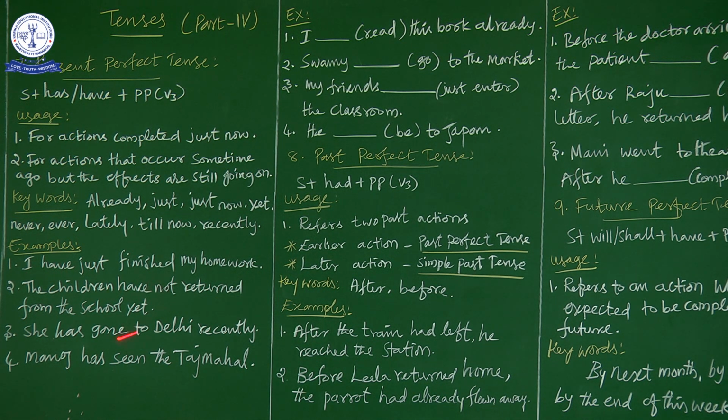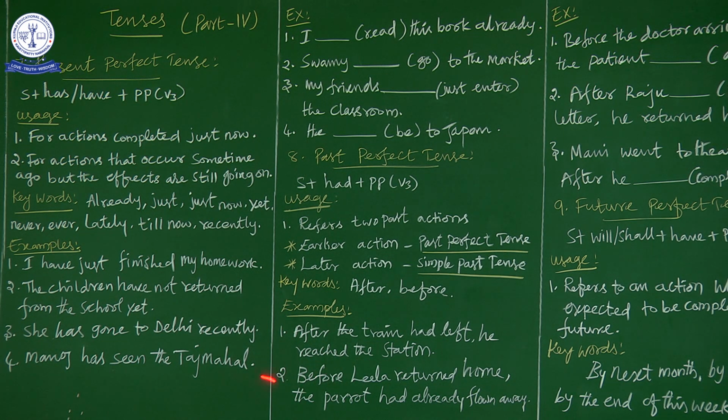Okay, for all these examples, one usage is recent past, that is immediate past, and another one is the action completed, but that is fresh in your mind. Another thing, what is the difference between present perfect tense and simple past tense? See, in simple past tense, you have a time mentioned. For example, Manoj saw the Taj Mahal last year.